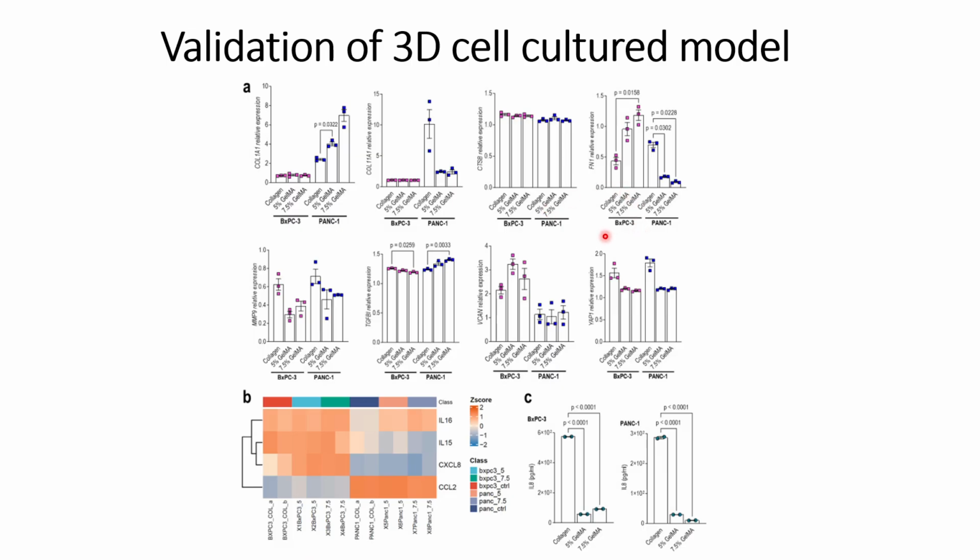For the case of BxPC3, the FN1 expression levels are higher in the GelMa condition, the 3D cell culture condition, whereas it is lower in the case of PANC-1 cultured in 3D in the GelMa based hydrogel compared to the collagen. For MMP9, they see almost similar results, as the difference is not significant. Similarly, for TGF-beta1, results are similar, and for VCAN and YAP1, the results also look similar.